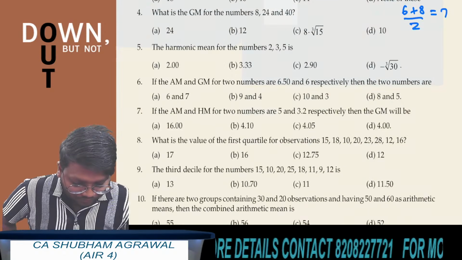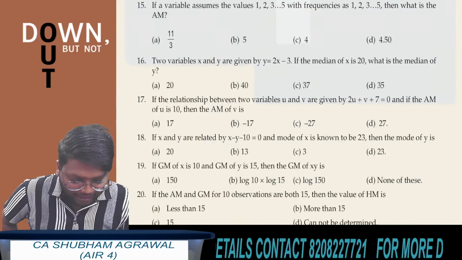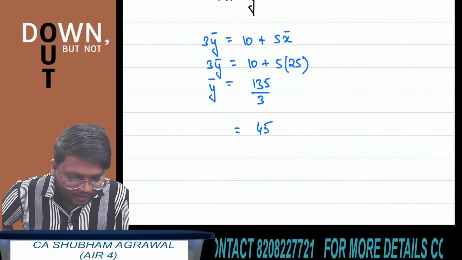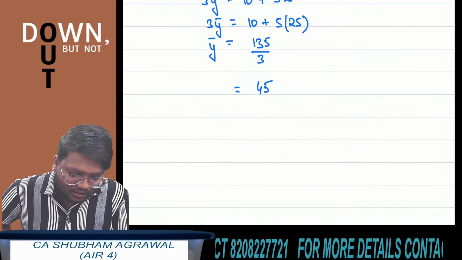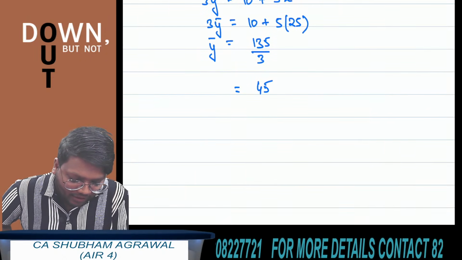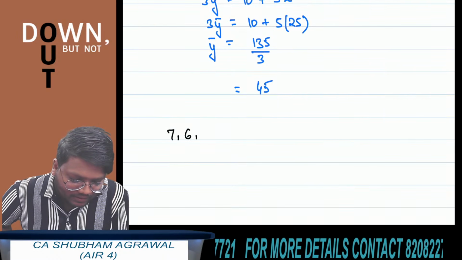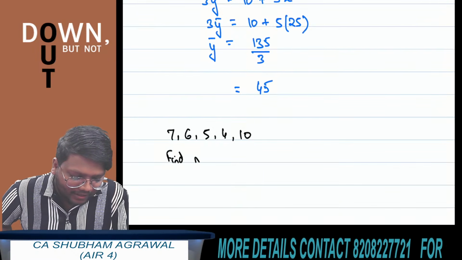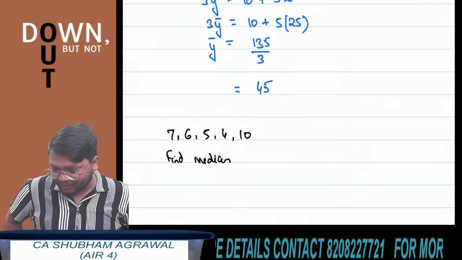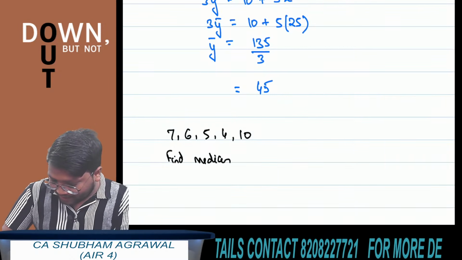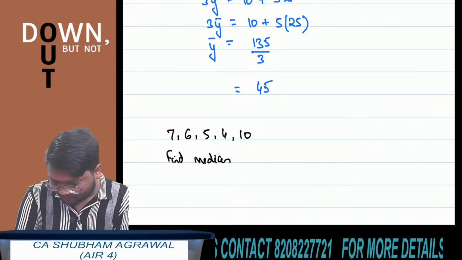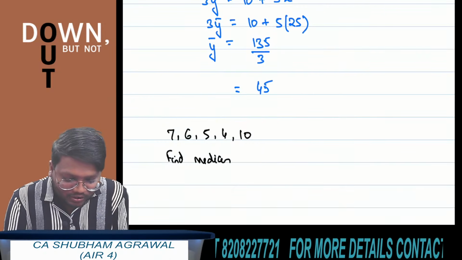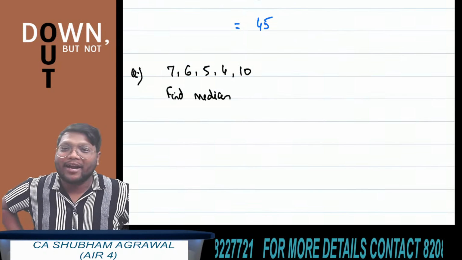Now, I am taking one more question in which you have to find median. Let me give this question from my side. Quickly write it down. Let's say there are 5 observations: 7, 6, 5, 4, 10. Find median. This question is also very simple. Quickly find the answer. Those who have given the answer 7 for the previous question, their answer is correct. In this question, the number of observations is odd, and you have to find median.